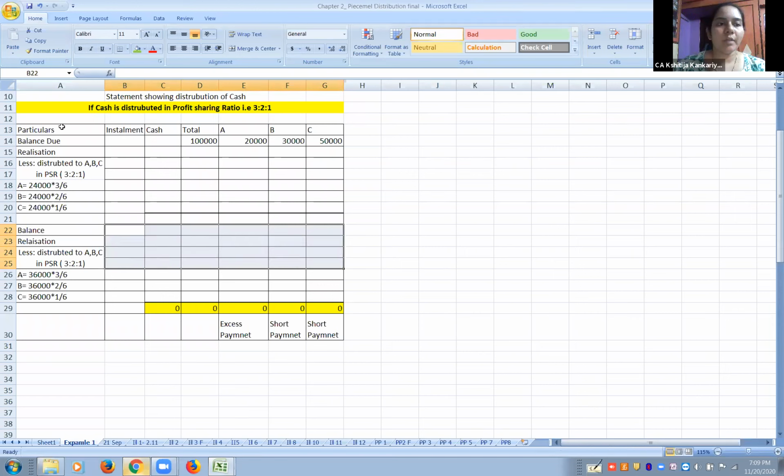So into that you will have to give a heading, statement showing distribution of cash, if the cash is distributed in a profit sharing ratio 3:2:1.